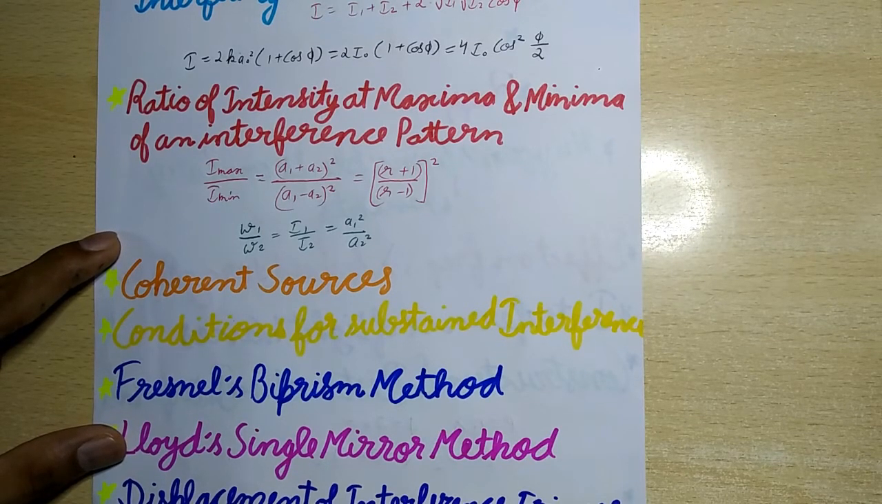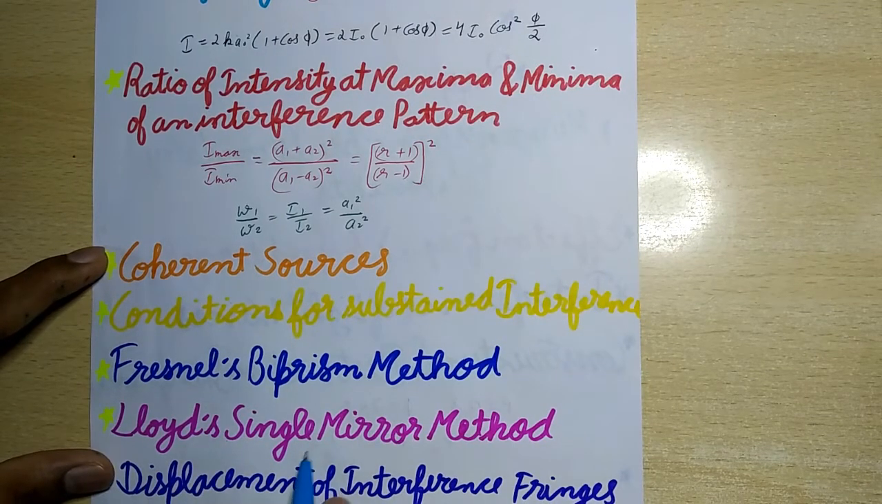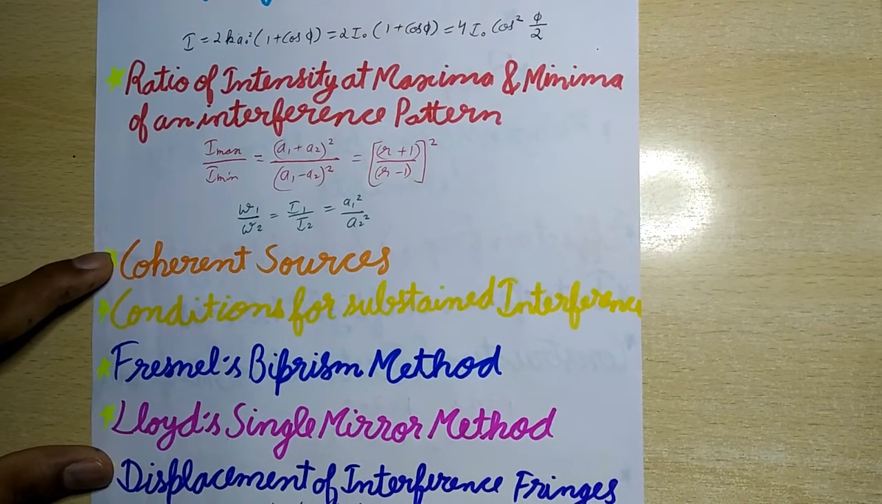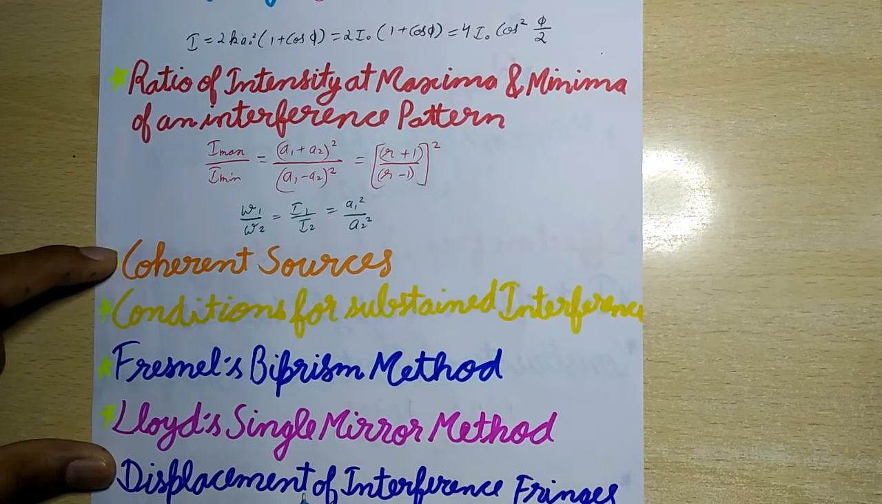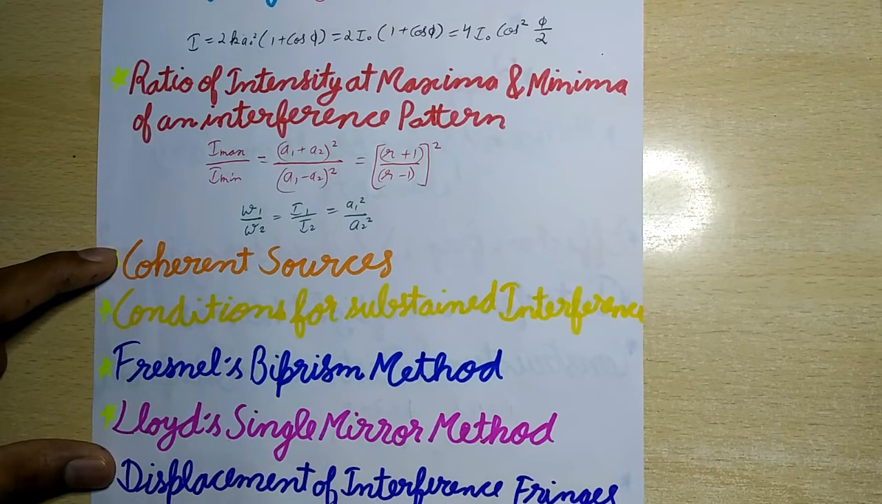Now next is Lloyd's single mirror method. In this method, an illuminated slit and its reflected image serve as two coherent sources, in contrast to Young's double slit and Fresnel's biprism method. Here the central fringe is dark.